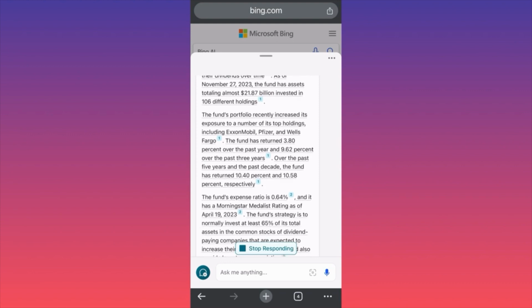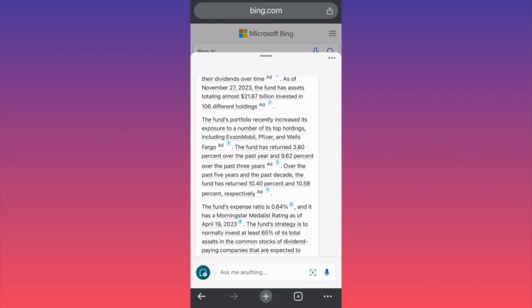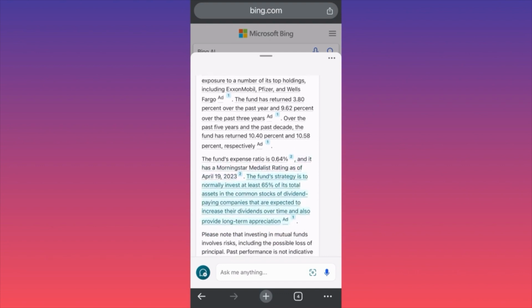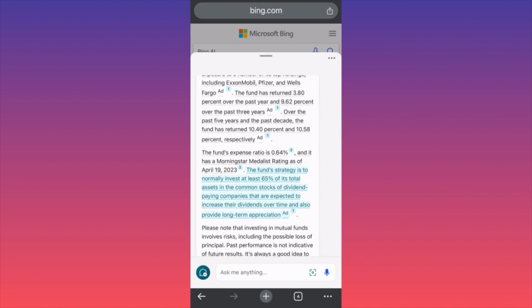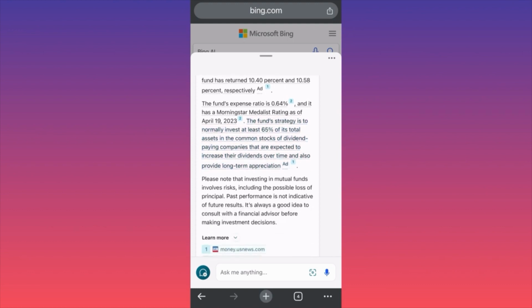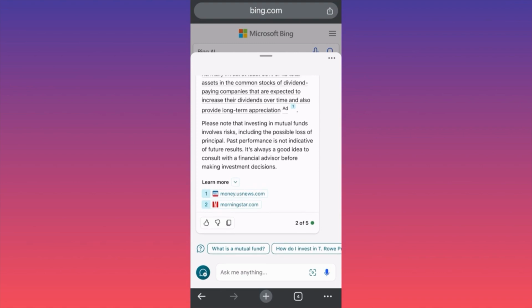3.8% over the last 3 years. The 3 years were 2023, 2022, 2021. 2021 was the strongest year for everything. I don't know where they were. The fund has returned, okay, over the past 5 years, the past decade, the fund has returned 10%. That's still kind of low, guys. I don't know, maybe I have different expectations. But essentially, this is how you can find the best information, or at least very valuable information, with just a couple of clicks if you just know what kind of prompts and what you ask for, guys.